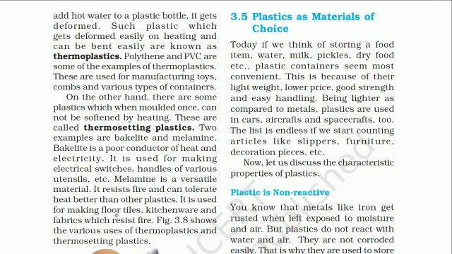It is used for making floor tiles, kitchenware, and fabrics which resist fire, meaning the clothes which we wear. These are made from melamine. So bakelite and melamine are examples of thermosetting plastic.